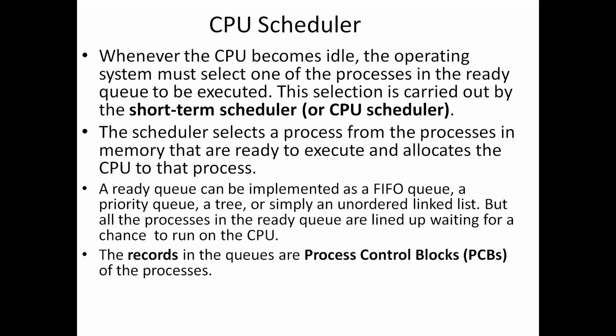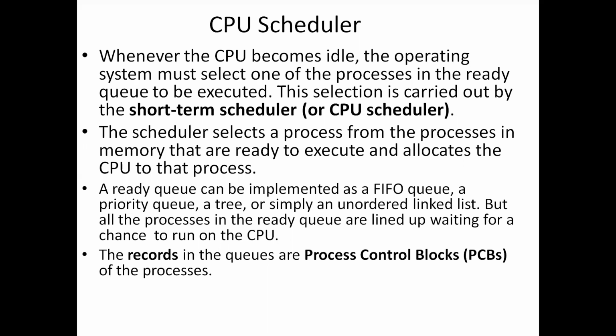If the process is ready for execution, then the process will be in memory. That process will be allocated to the CPU by the operating system whenever the CPU becomes idle. This selection is carried out by the short term scheduler, that is called the CPU scheduler.